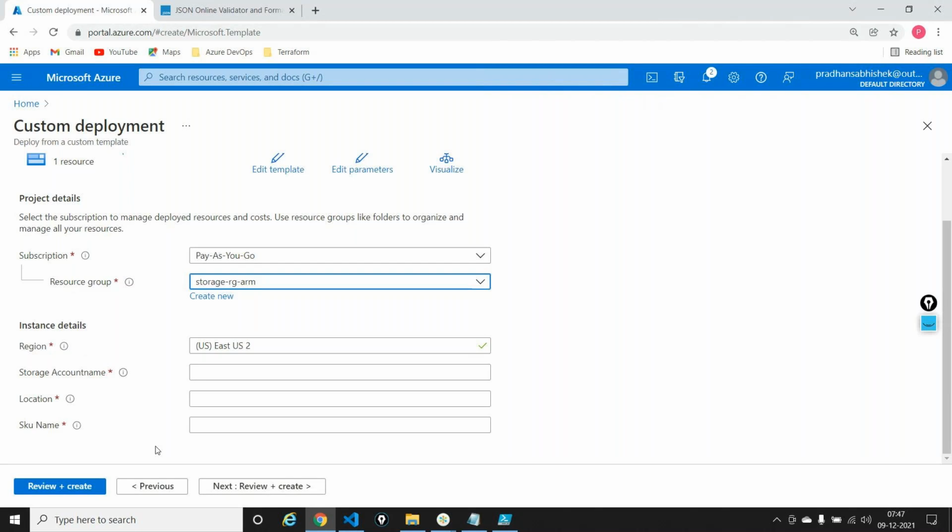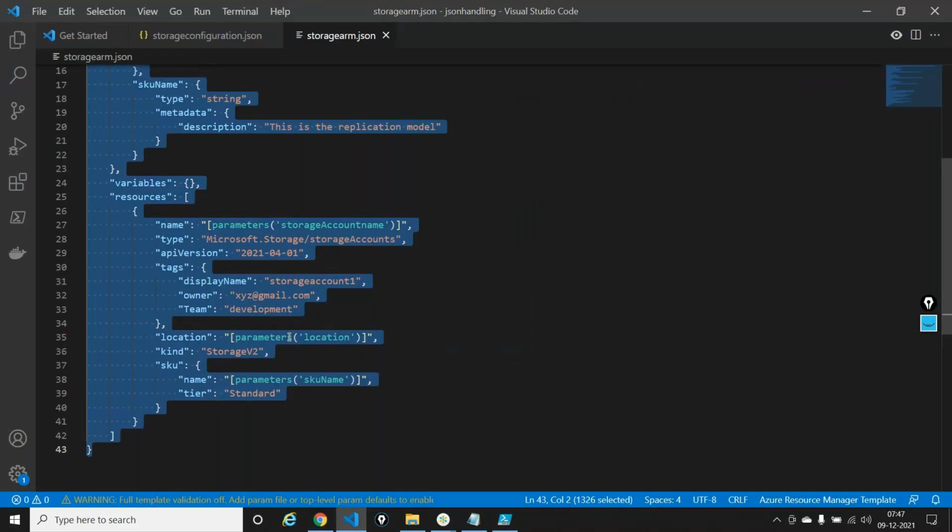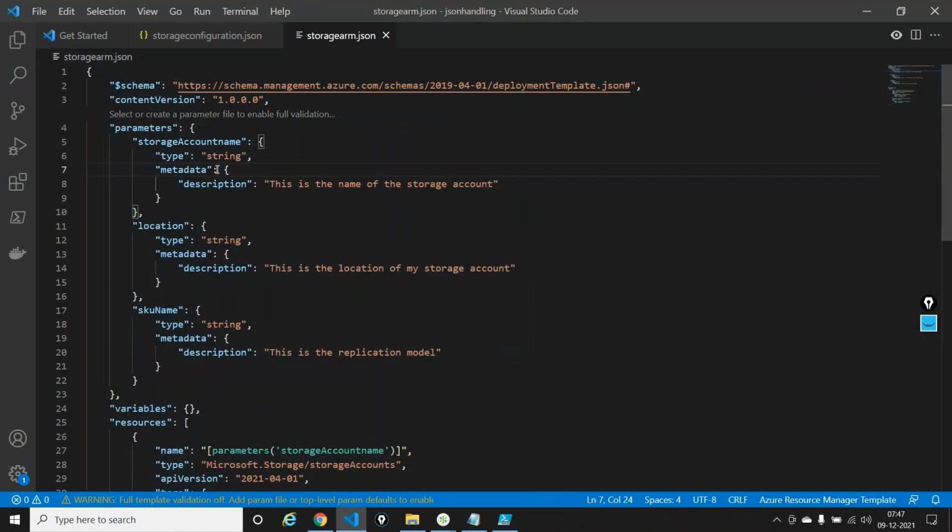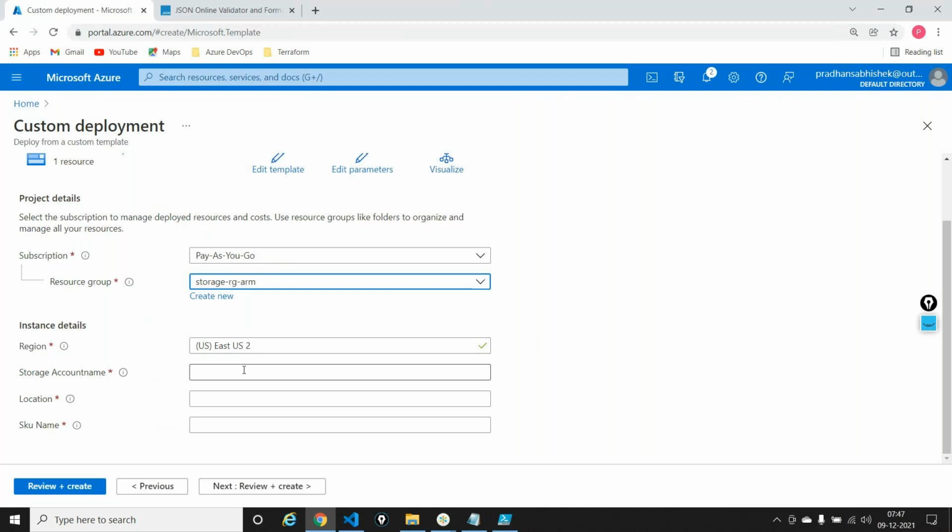Because you declared that these are parameters in your template. Now it's asking you, okay, fine, can you give me the name of the parameter? Because without this, I won't be able to deploy your template. Now see how easy it is for you. Because right now, if I am the end user, I don't have to know what is ARM. I just have to know how to load my template, which is pretty easy, right? I just have to know how to load this template.